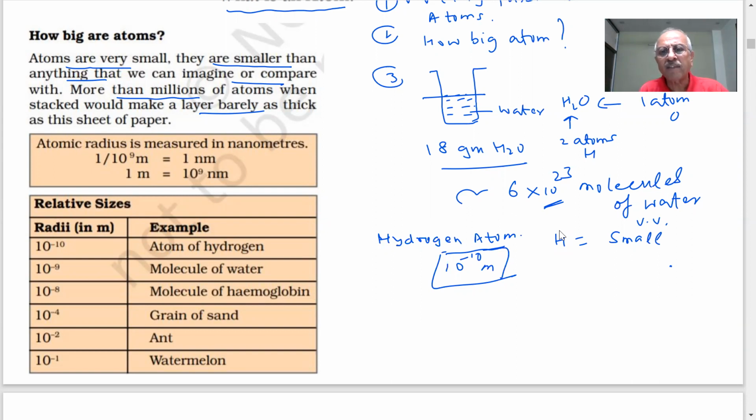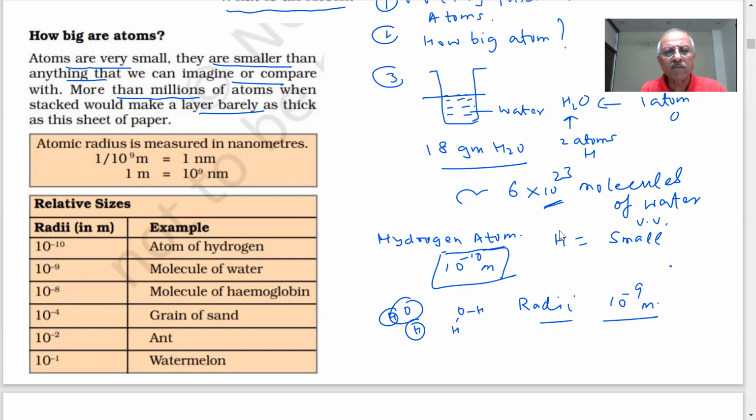And the molecule of water which I was talking about, this is the water molecule H2O, students. What is the size of this? What is the radius? Here the sizes are being given in terms of the radius, assuming they are spherical in shape. Very tiny particles, so spherical in shape. 10 to the power minus 9. So can we see the molecule of water? No. You can see the water, but not the molecule.